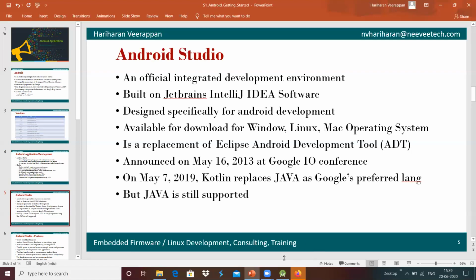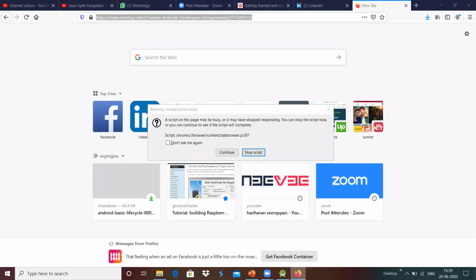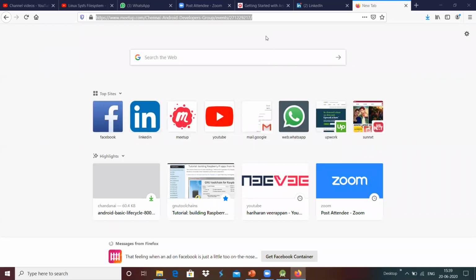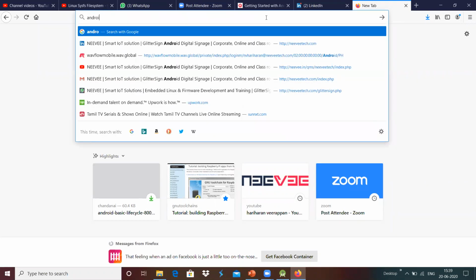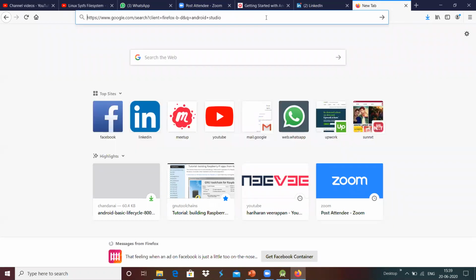Android Studio can be downloaded from the internet.